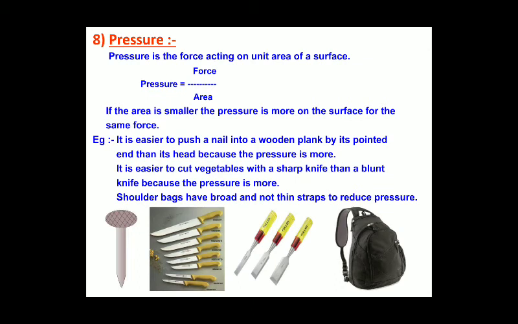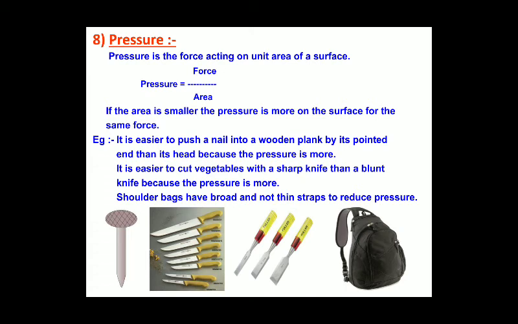Or, it is easier to cut vegetables with a sharp knife than a blunt knife, because the pressure is more. In a knife you could see one side is very sharp and the other side is not that sharp. The sharper edge cuts the vegetables easily, whereas the blunt knife doesn't cut as well as the sharper knife.